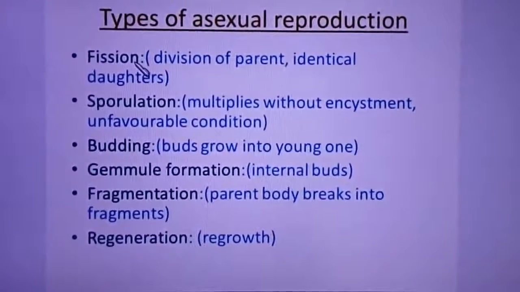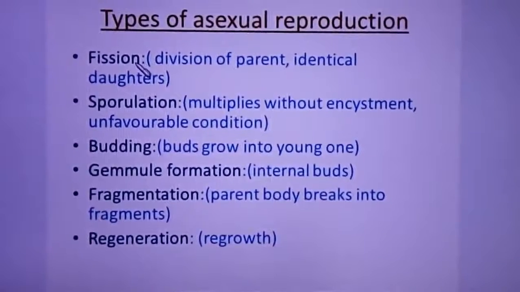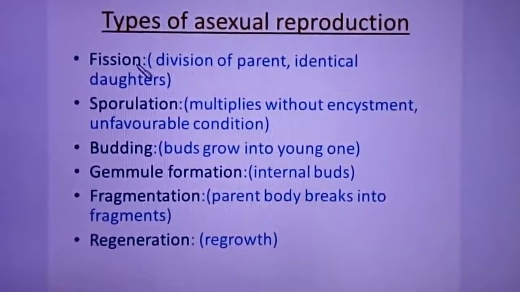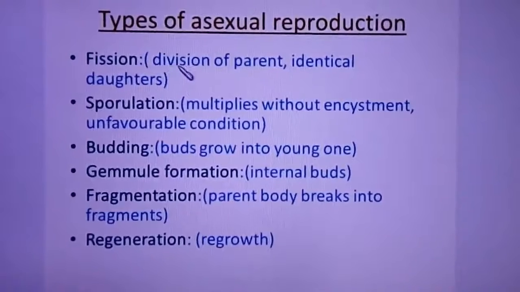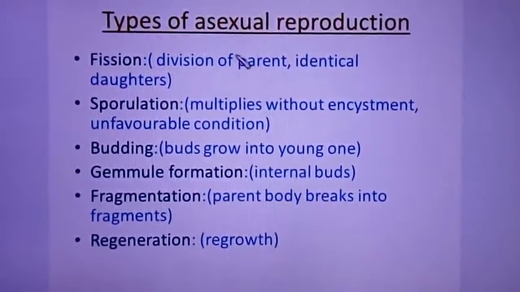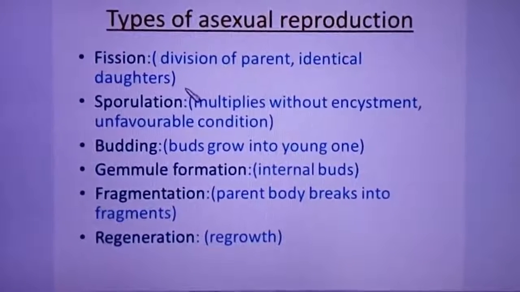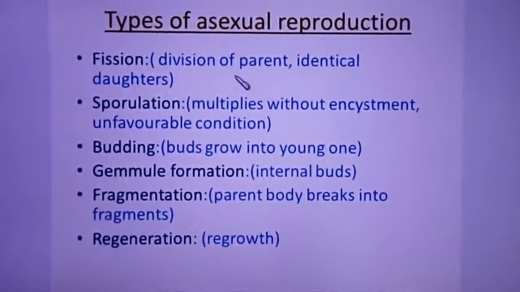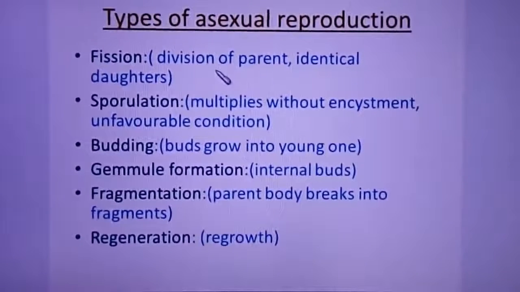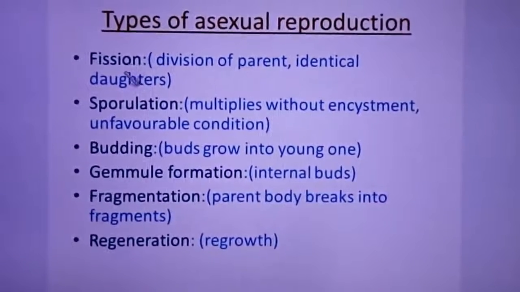You have already heard about binary fission and multiple fission. Fission means division or splitting. What divides or splits is the parent body. It divides or splits into identical daughters. So when the parent body splits and gives rise to identical daughters, we call it fission.